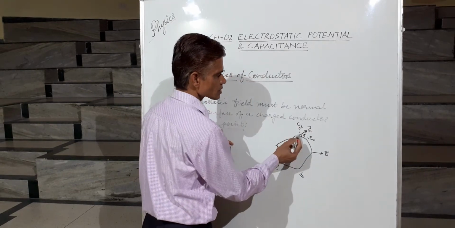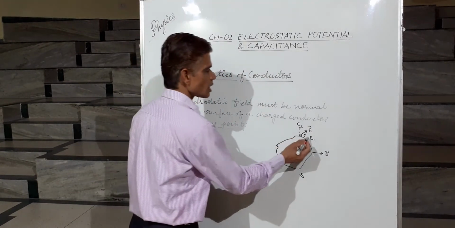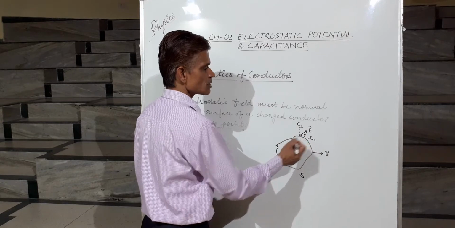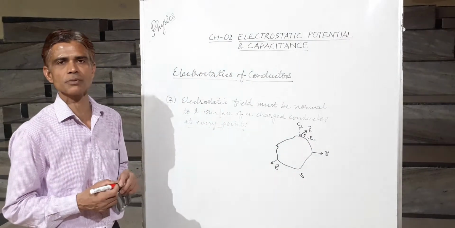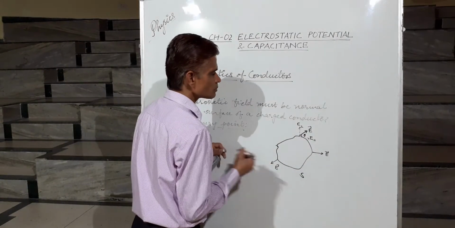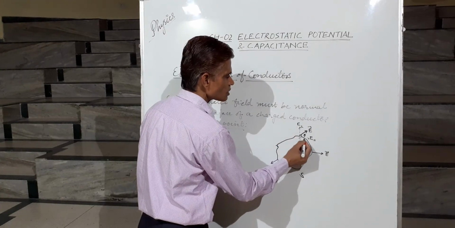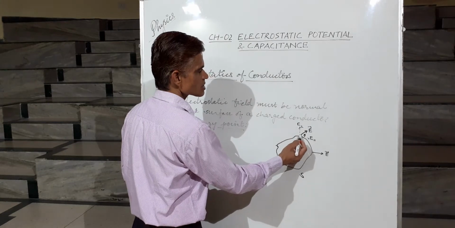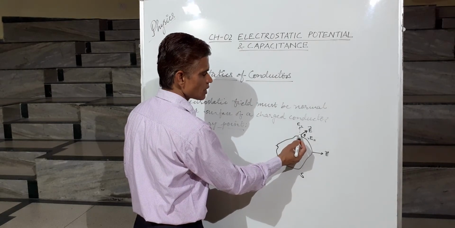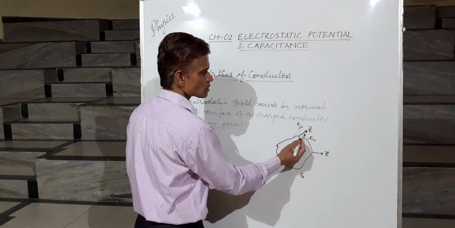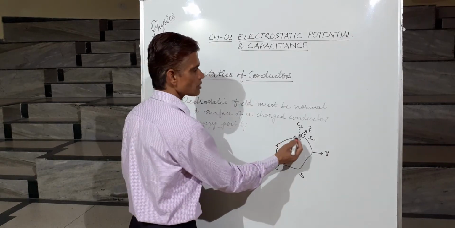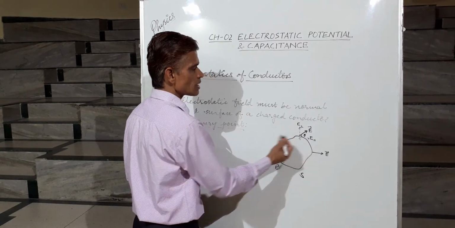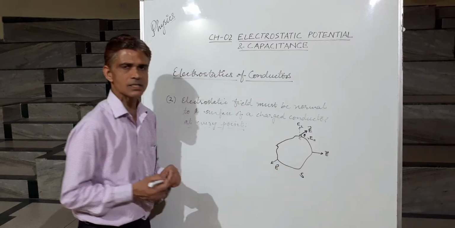So what would this do? This component, which is tangential to the surface of the conductor, will move the electrons on the surface. The electrons on the surface will experience a force due to this tangential component and will move against the direction of the field because they are negatively charged.